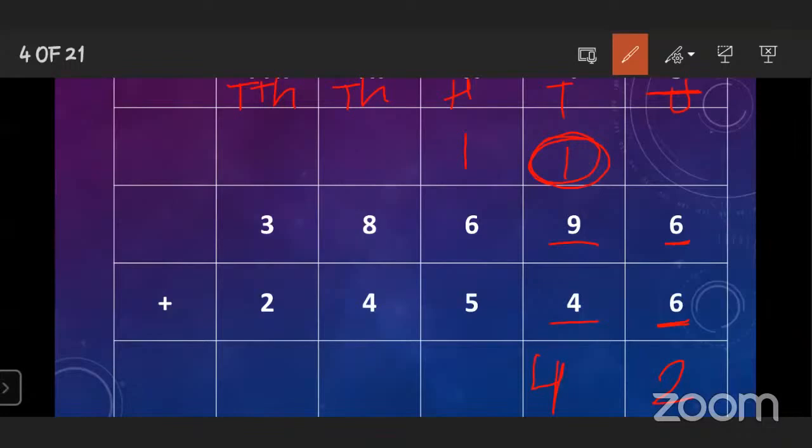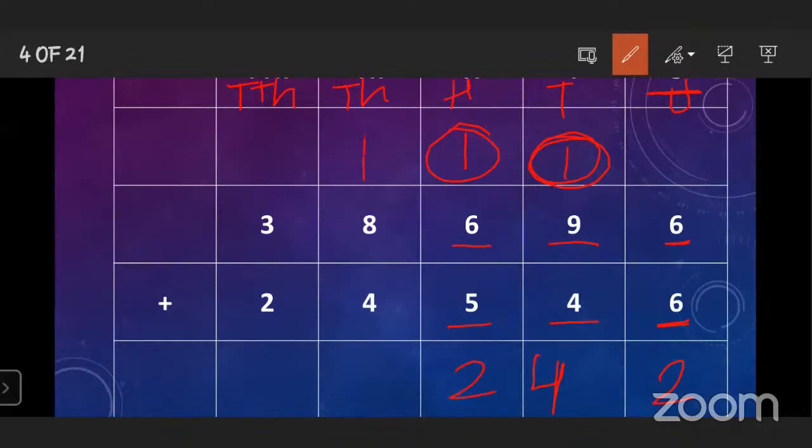After that, come to the hundreds place. Which digits are given? 6 and 5. 6 plus 5 is equal to 11. And 11 plus 1 carry over is 12. So which digit do we have to write down here? 2, and carry 1 over.